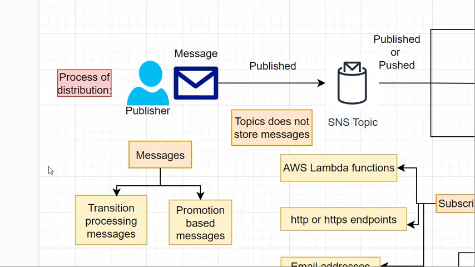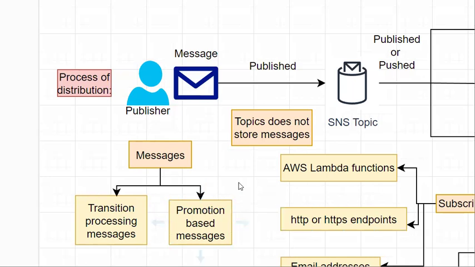He will publish transaction processing messages during transaction time. That is, if you use e-commerce websites, the messages generated during the processing of your e-commerce website or transaction processing on your e-commerce website, we call them transaction processing messages.